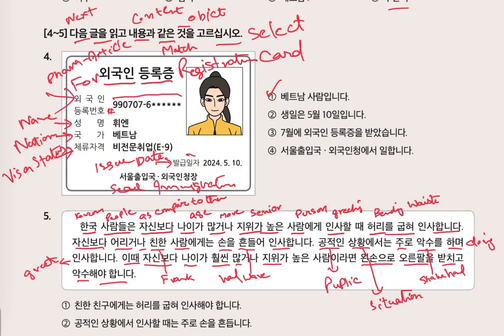Ilja is date and Phalgam is issue. So this is issue date. Next is Seoul Churipguk Vegukin Chongjang. This is Seoul Immigration Foreigner Department. Now our answer will be Vietnam Saram Imnida because she is from Vietnam.